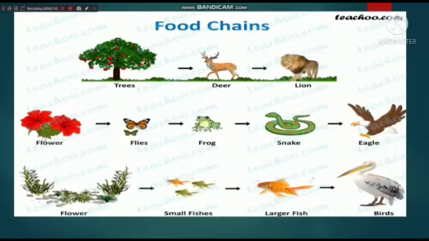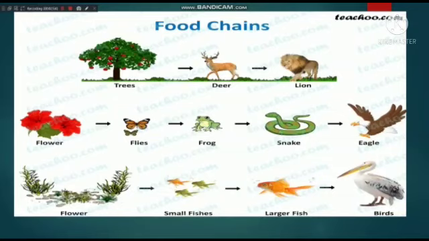One other example you can see, it's a plant, and on the plant who is feeding? The flies, the butterfly, and this butterfly is eaten by a frog. This frog is eaten by a snake, and the snake is eaten by an eagle. So here also you can see a series of organisms who feed on one another. What is the main function going on here? The main function is the flow of energy. The food energy is transferred from one organism to another.